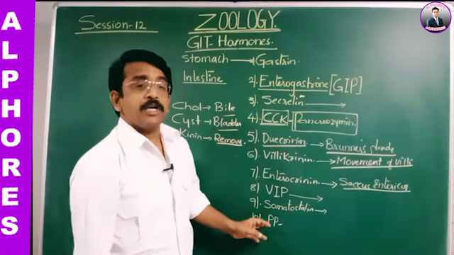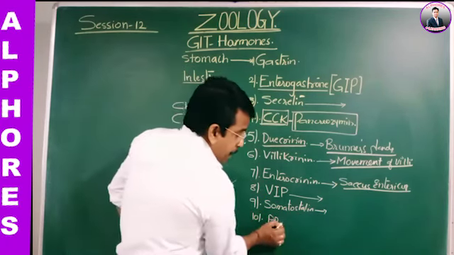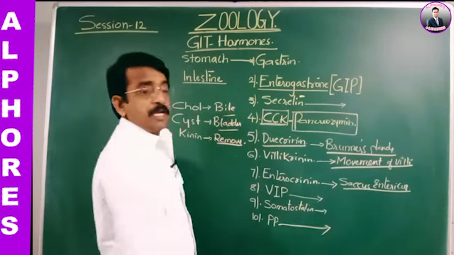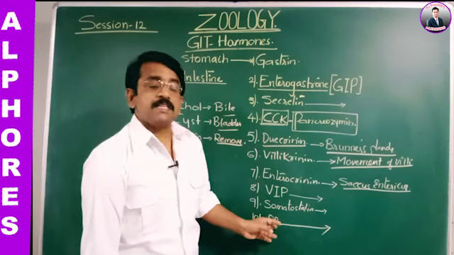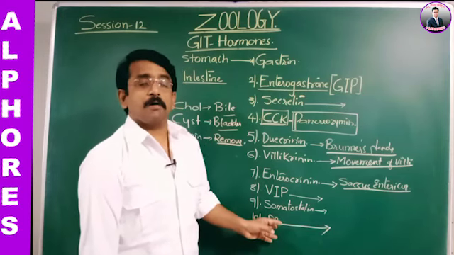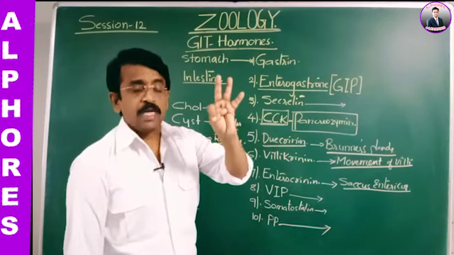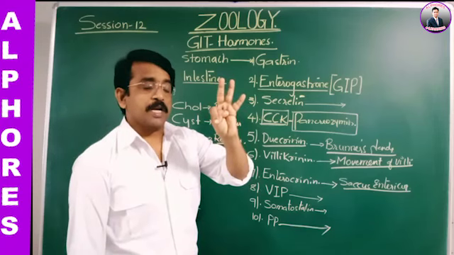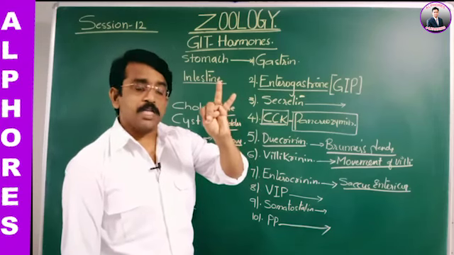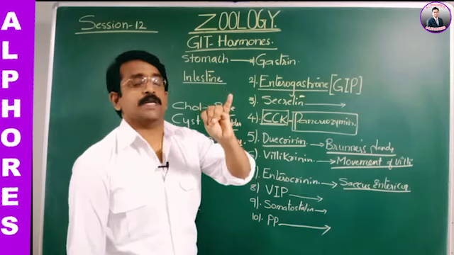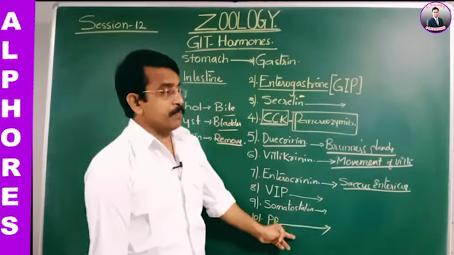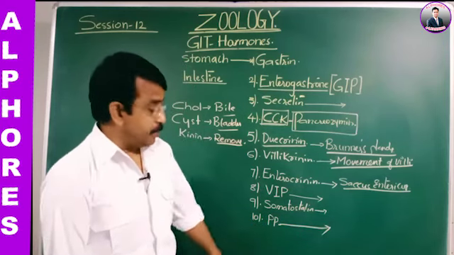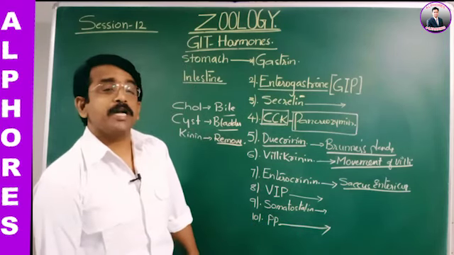Next, pancreatic polypeptide. Pancreatic polypeptide is secreted from the F cells of the pancreas. In the islets of Langerhans, alpha cells secrete glucagon, beta cells insulin, delta cells somatostatin, and the F cells secrete pancreatic polypeptide, which inhibits the secretion of pancreatic juice.